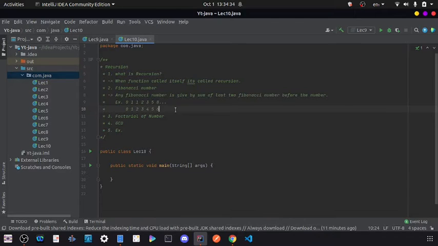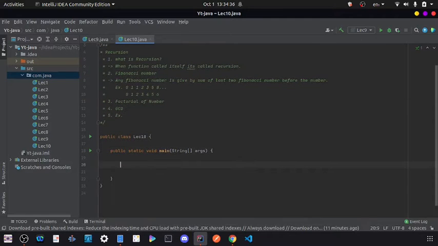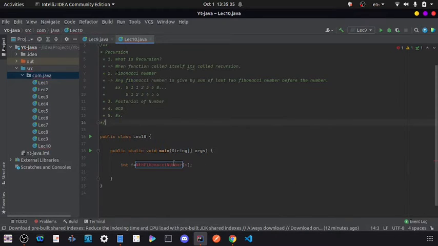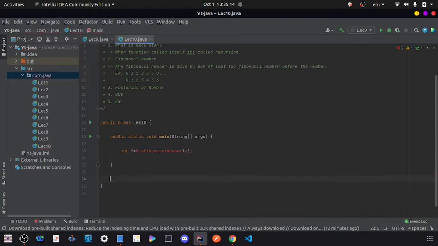So let's write our function first. The function name will be nth Fibonacci number, and we have to pass n. Let's create our function.